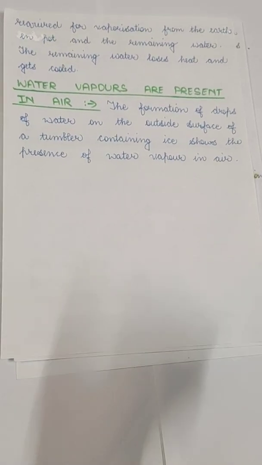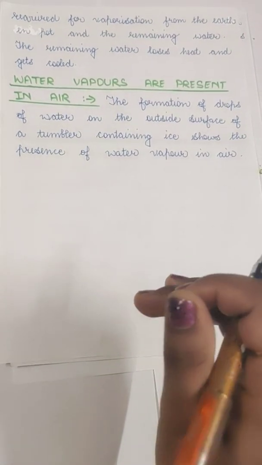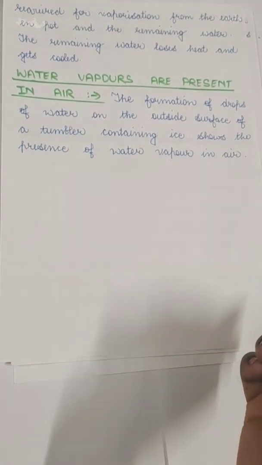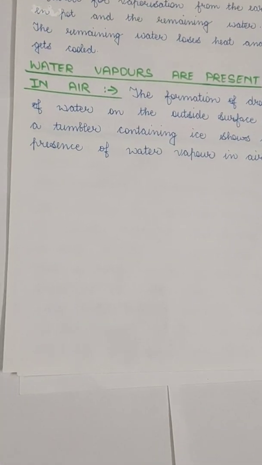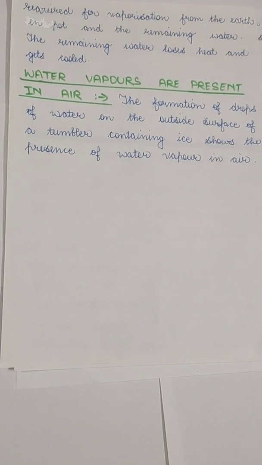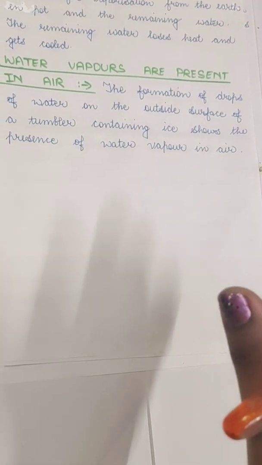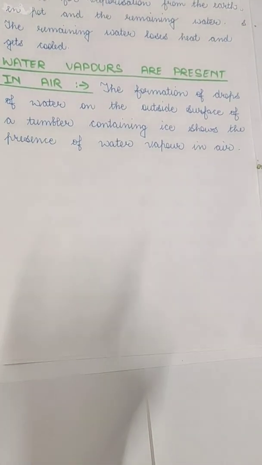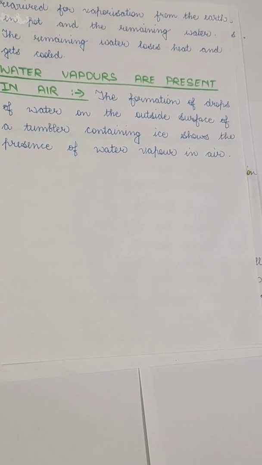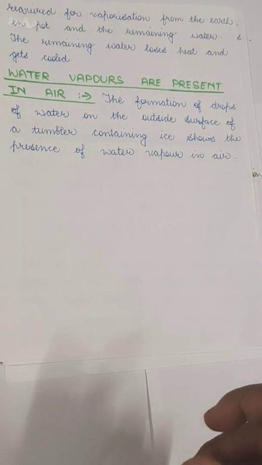Now the last topic is that water vapors are present in the air. We all have heard about the atmosphere. It has water vapors in it. So how can we conclude it? We can conclude by a simple experiment, which I will be telling you. If you would have seen in summers also, if you put very icy cold water in a glass tumbler or in any steel tumbler, after some time you see some droplets of water on the outside wall of the tumbler. Have you experienced that? Okay, why does it happen?